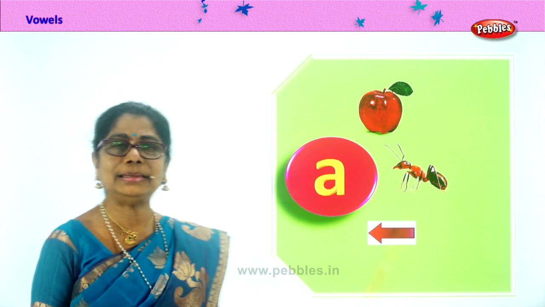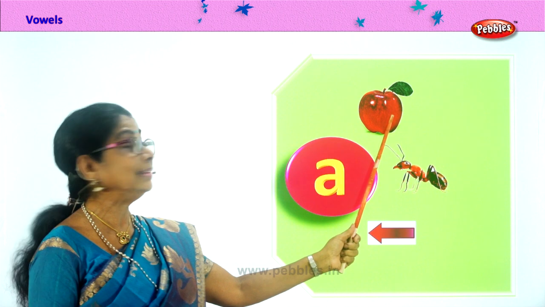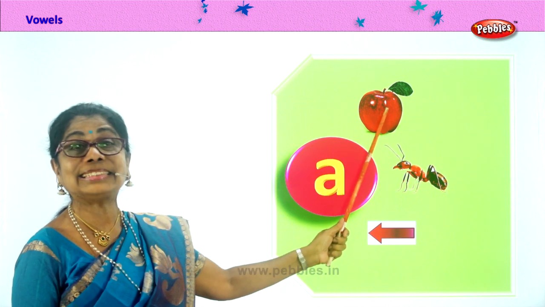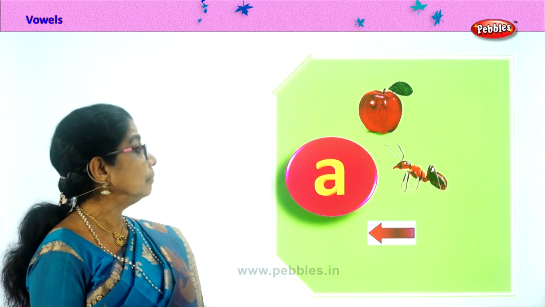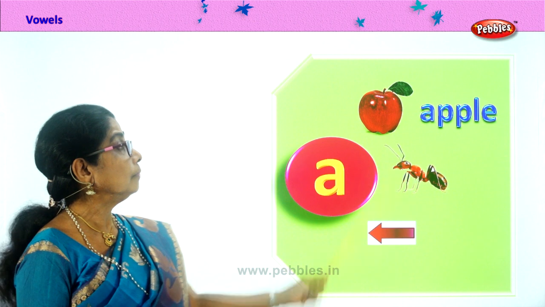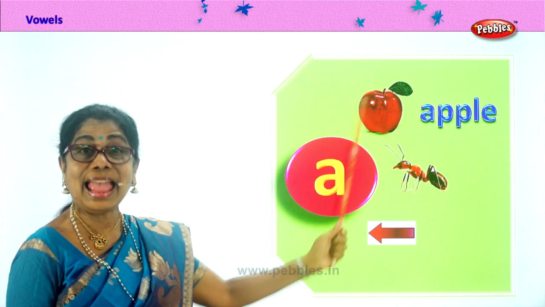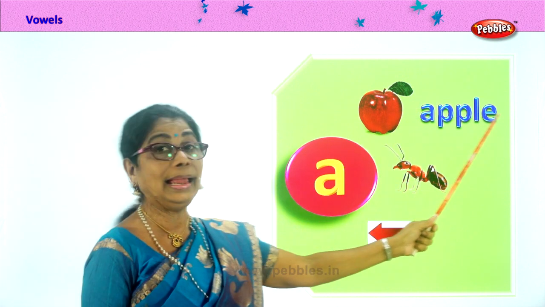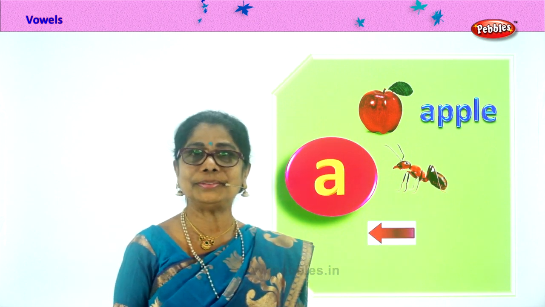Can you recognize what A is for? Good, apple. Can you spell apple? A-P-P-L-E. Apple. A. Apple. Very good.